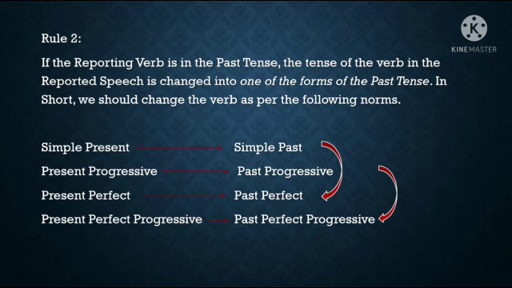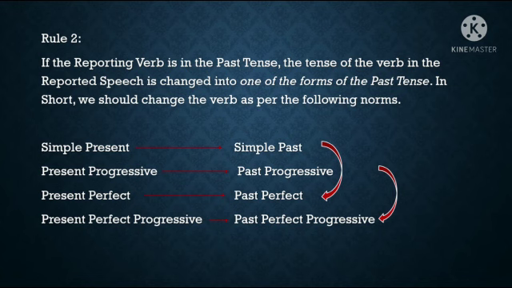So when the reporting verb is in past tense, simple present tense in the quoted speech should be changed into simple past in the reported speech. Present progressive should be changed into past progressive. Present perfect should be changed into past perfect.